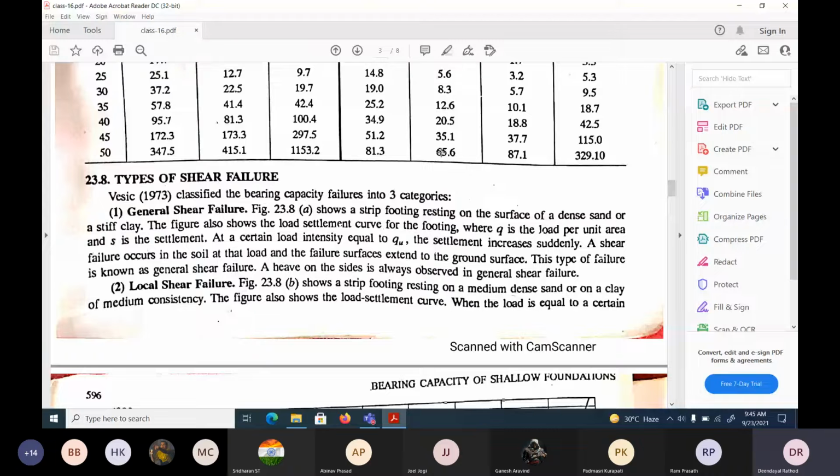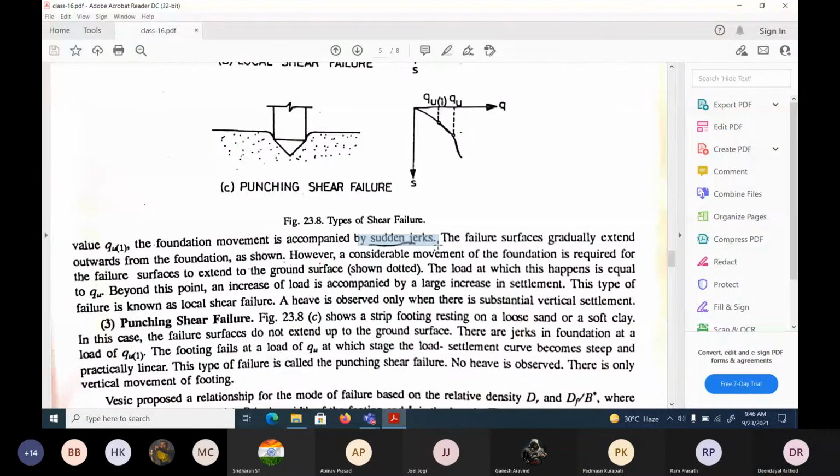When the load reaches a certain value, the foundation movement is accompanied by a sudden jerk. This is very important. The failure surface gradually extends outward from the foundation as shown in the figure.